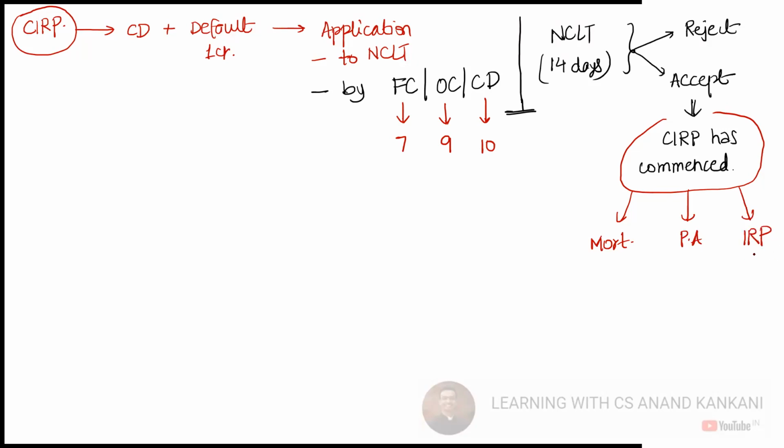The IRP will do the public announcement, and the public announcement will be done in how many newspapers? 2 newspapers. This will be done in two newspapers, one of which would be English and the other would be in the vernacular language.